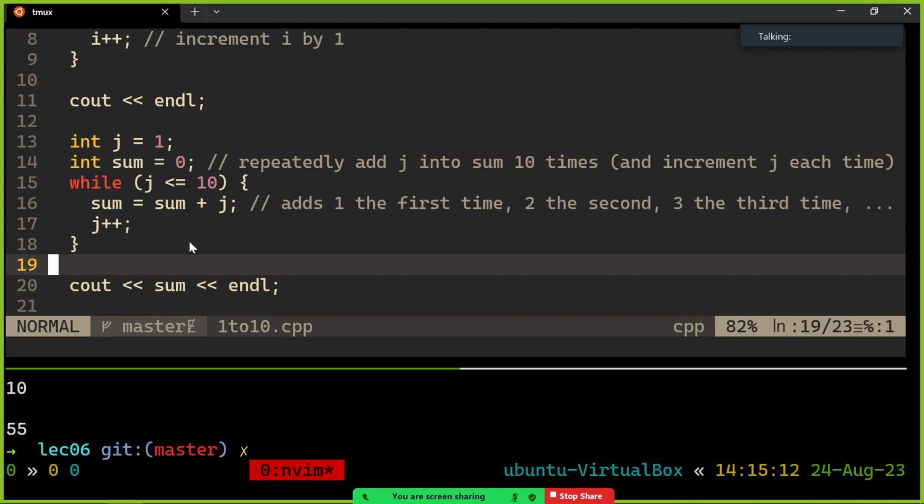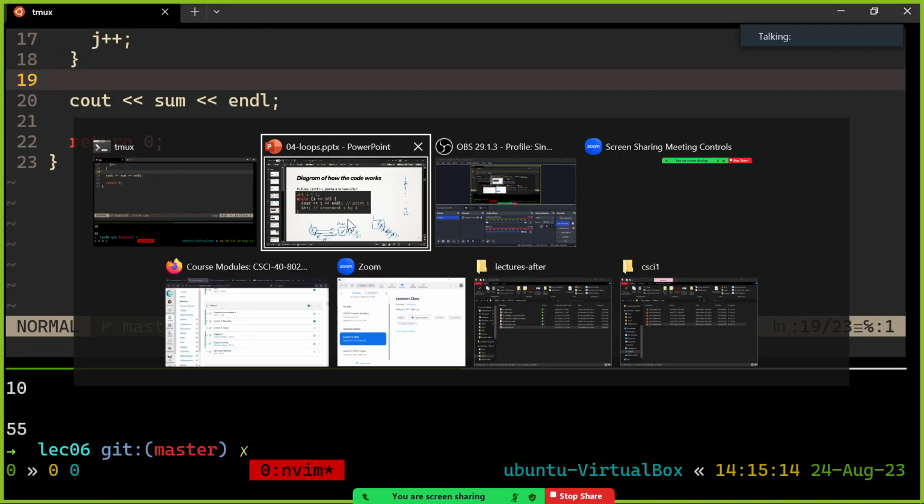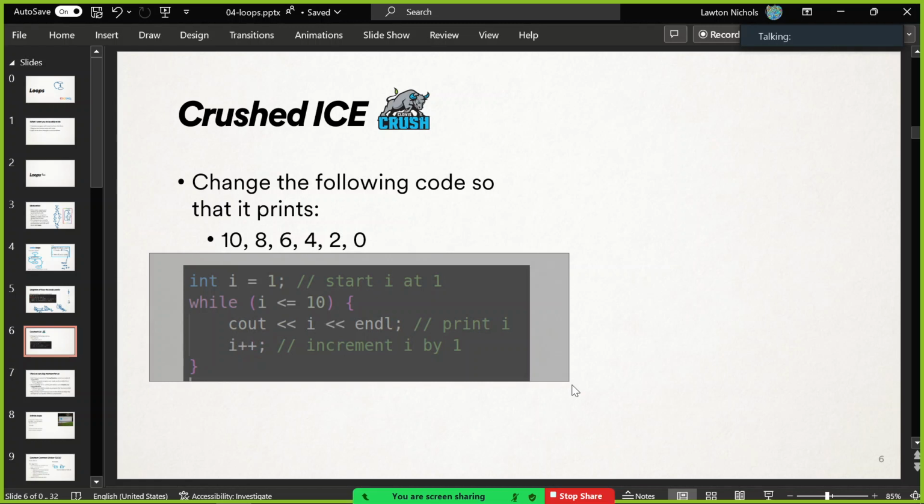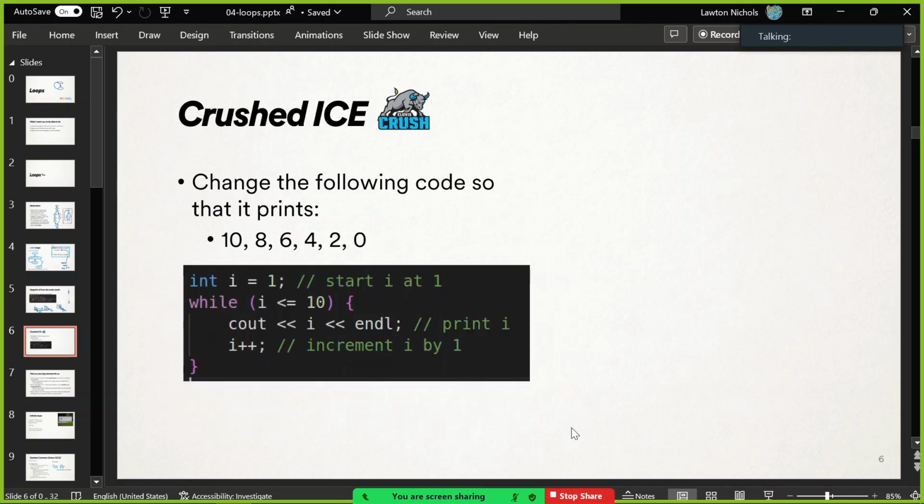If we are happy, let me give you my first piece of code that I copied and pasted from a previous semester. It's the same code, but take this. You don't have to write this down anywhere. Just try it yourself on the class server, maybe. But take this code that prints from 1 to 10, and see if you can change it to print from 10 to 0, even numbers only. Can you print from 10 down to 0? So what would you have to change? Think about what each of these lines is doing, and see if you can get it to output this instead of 1 through 10.